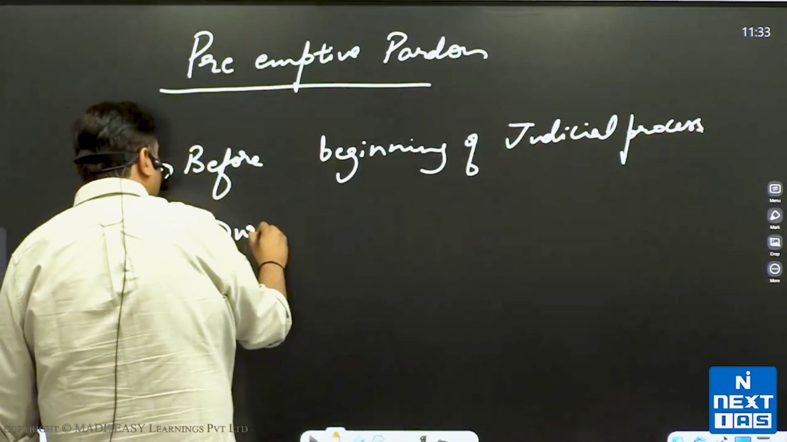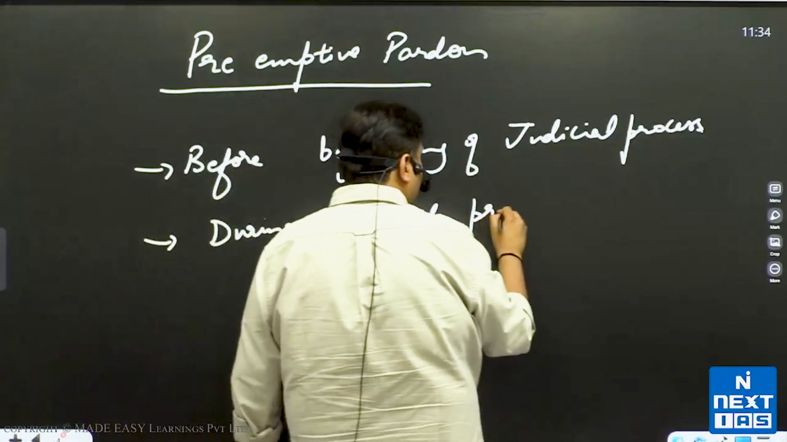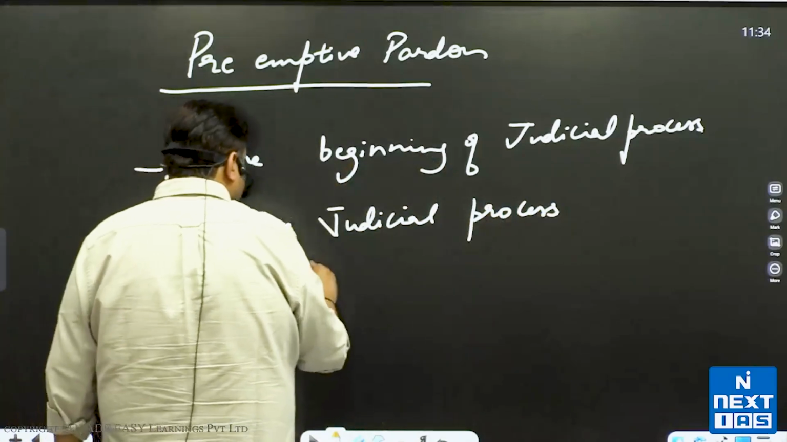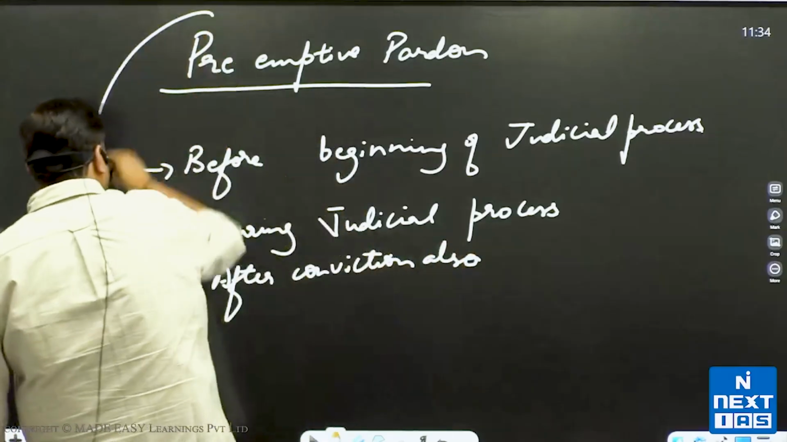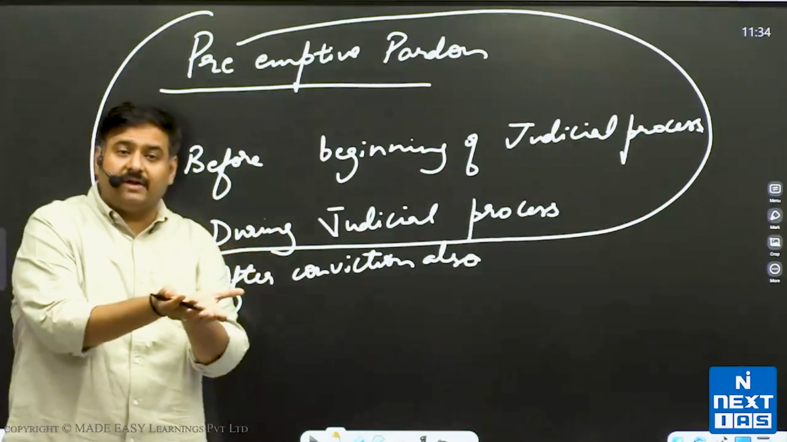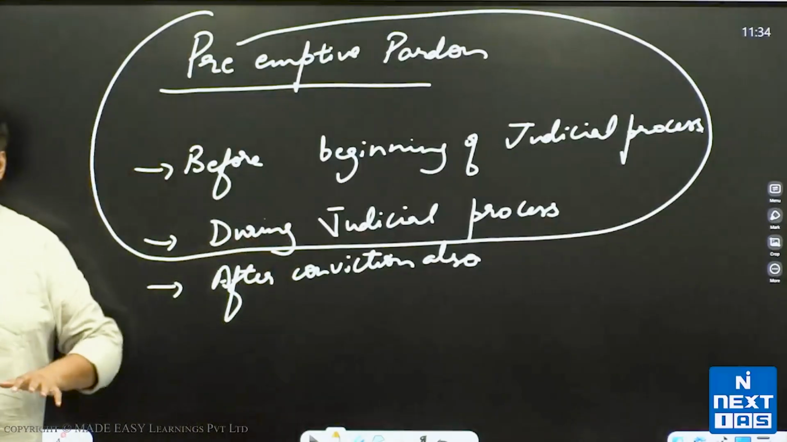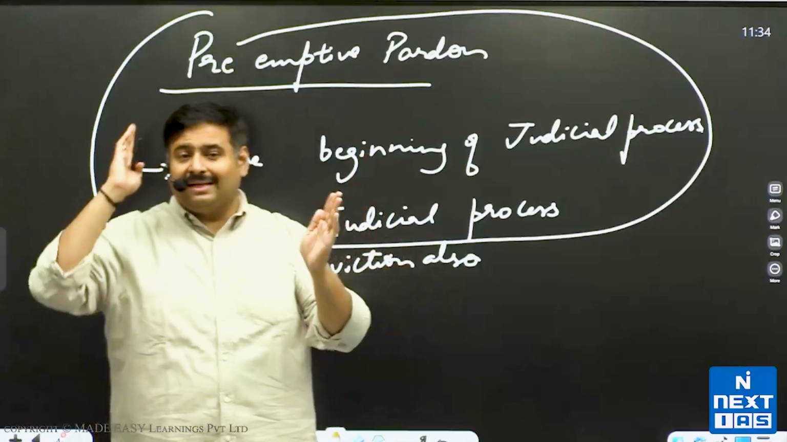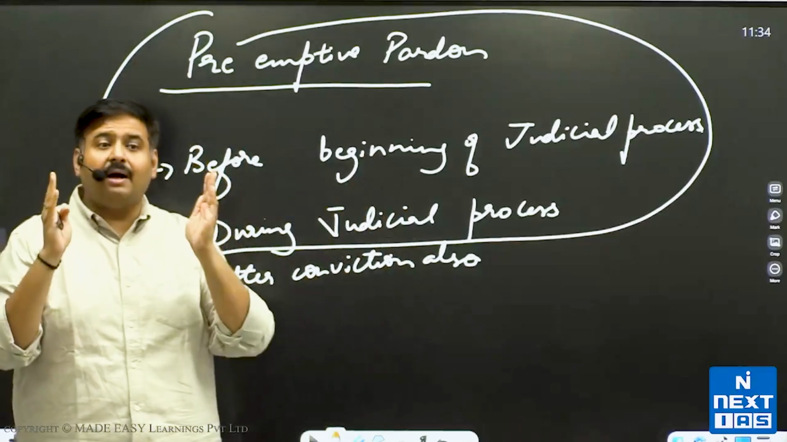During the judicial process, after conviction also. Okay. It means, if you see, this is the preemptive pardon. The person is still not convicted, but still the pardon was given. But preemptive pardon can only be given when the crime was committed. So from the commitment of crime till the conviction, if the pardon is given, it is called a preemptive pardon.